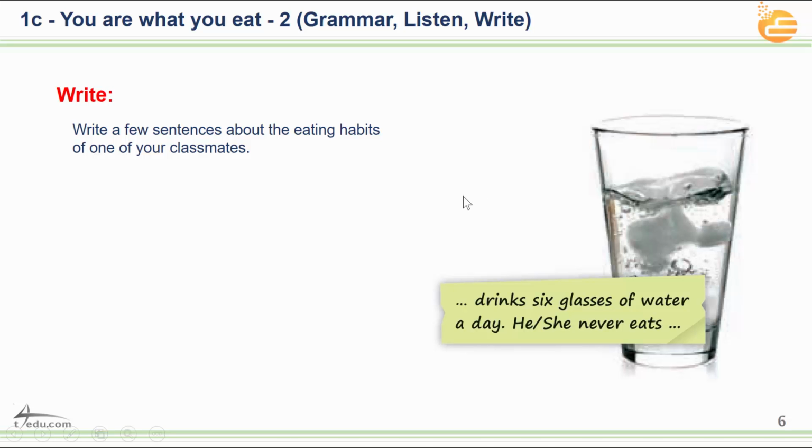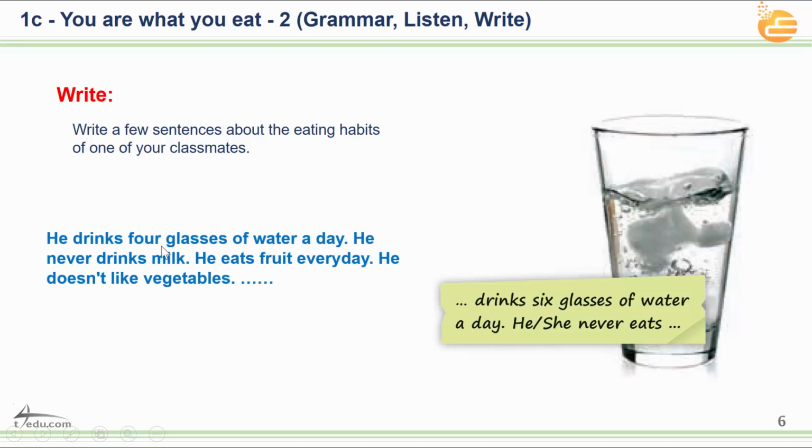I will give you a small example. Let's see. He drinks 4 glasses of water a day. He never drinks milk. He eats fruit every day. He doesn't like vegetables, and so on. So, as you see, I wrote about water, milk, fruit, vegetables. You can write about does he like chicken or not? How much chicken does he eat every day?